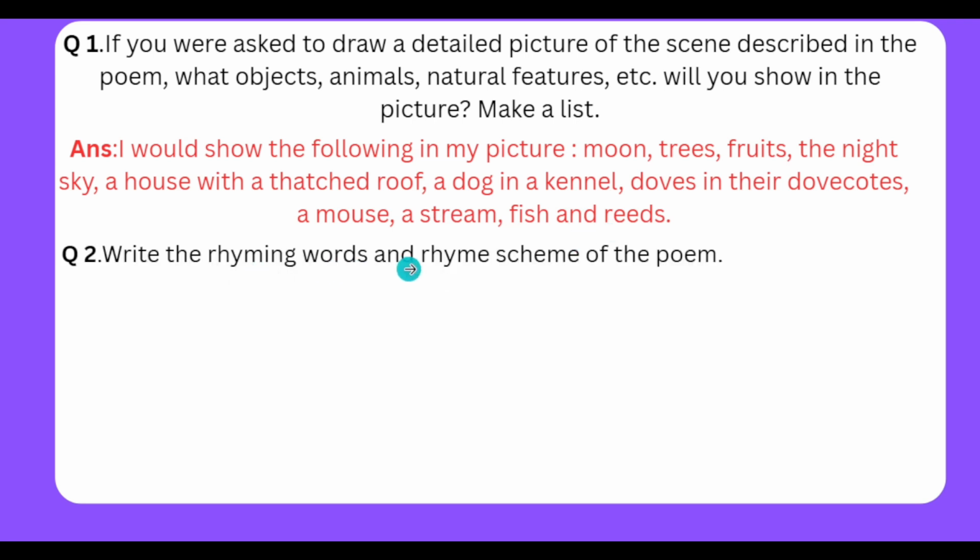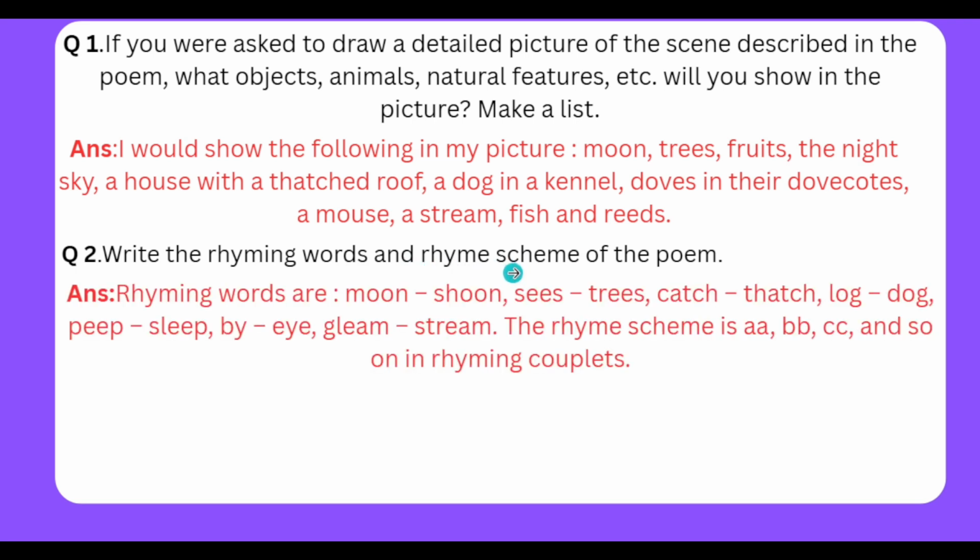Write the rhyming words and rhyme scheme of the poem. Rhyming words are moon, shoon, sees, trees, catch, thatch, log, dog, peep, sleep, buy, eye, gleam, stream. Let us find out the rhyme scheme.